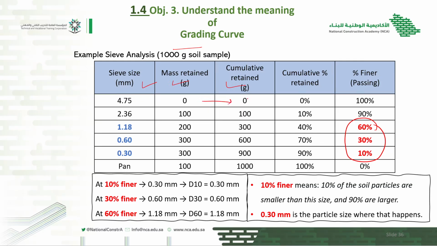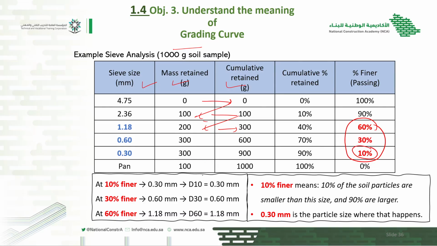What is meant by cumulative? 0 plus 0 is 0, 0 plus 100 is 100, 100 plus 200 is 300. You already know about these cumulatives, and these are the final percentage passing. Once we have prepared this table, we look for the percentage passing. So here you can say 10% passing.